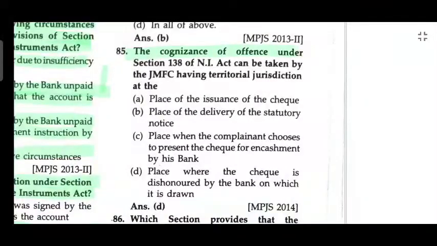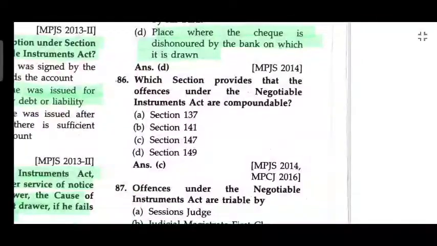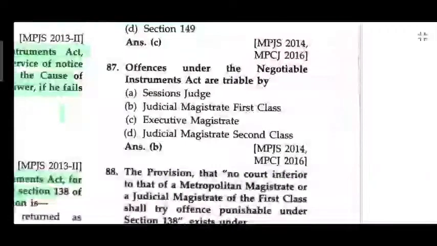The cognizance of the offence under section 138 of NIA can be taken by the JMFC having territorial jurisdiction at the place where the check is dishonored by the bank on which it is drawn. Which section provides that offences under the Negotiable Instruments Act are compoundable? Section 147.